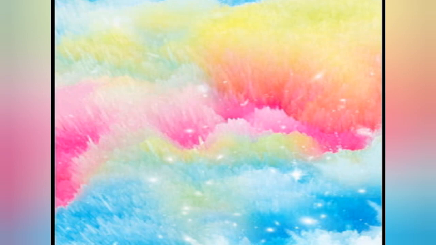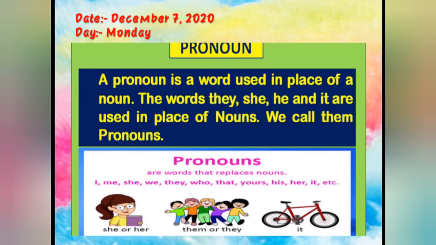Now the next one we have, that is pronoun. So pronoun, as we know, noun we have done. So here pronoun: a pronoun is a word used in place of a noun. The words they, she, he and it are used in place of nouns. We call them pronouns. Fine. Pronouns are words that replace nouns.